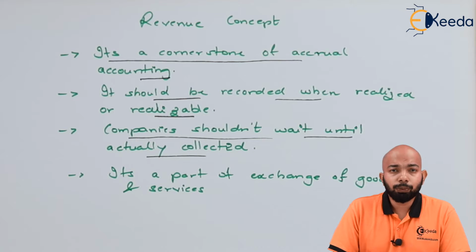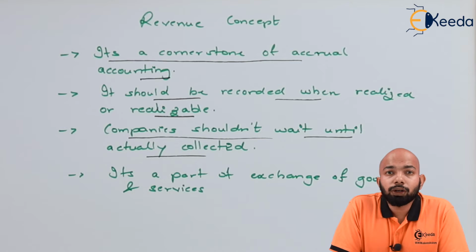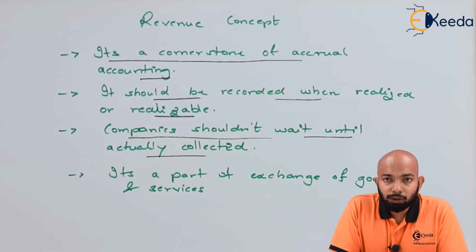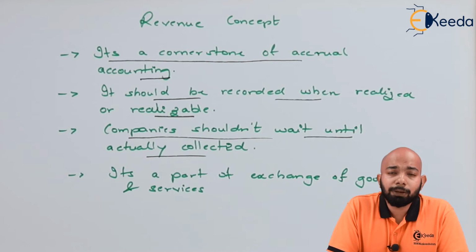The company shouldn't wait to record these transactions until the amount is actually collected. Even without collecting the actual amount, if you have the legal right whereby the income is supposed to be received by you, and it is binding for the other person to give it to you, you can straight away mention these transactions in your books of account under the terms bills receivable or bills payable.